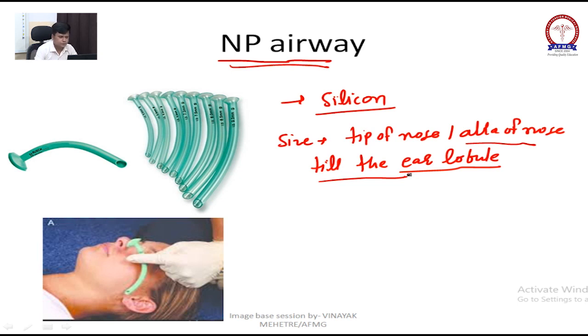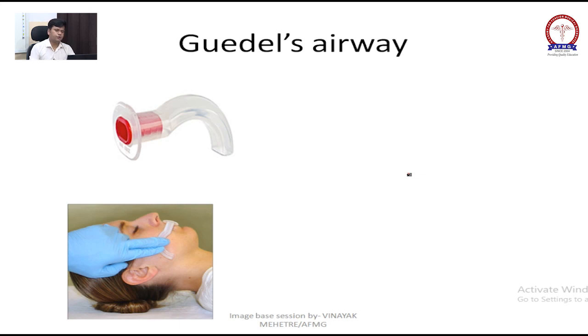Next, this is your Gudel's airway. Here you can see the round, circular structure, which is called the flange, and this is your bite block.